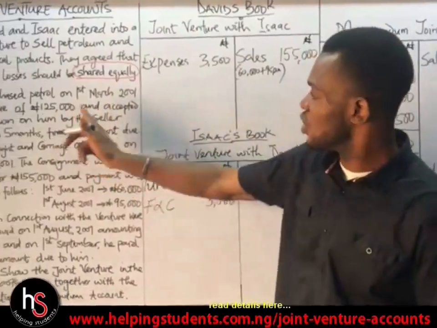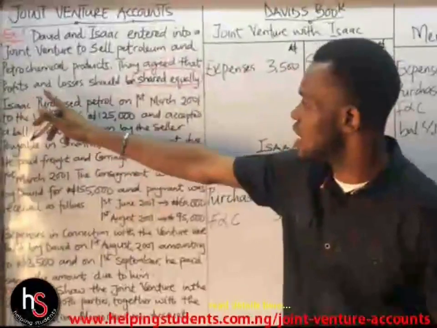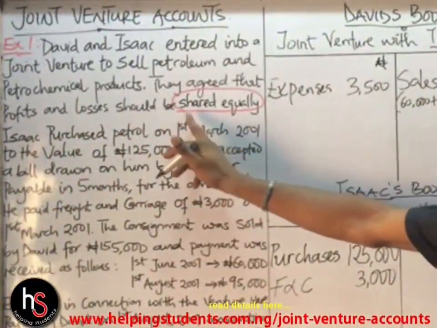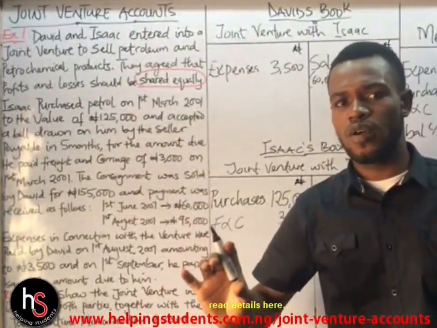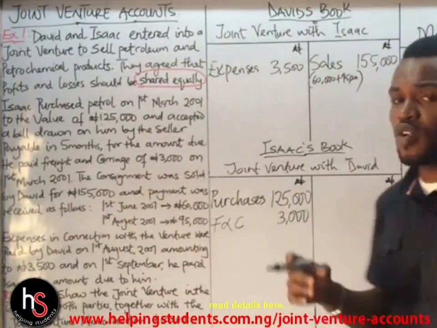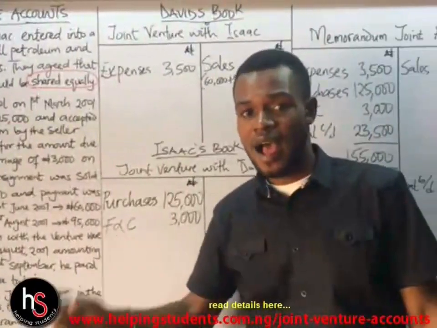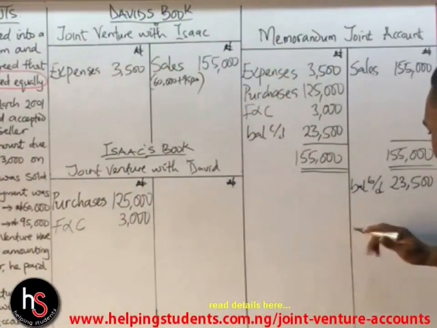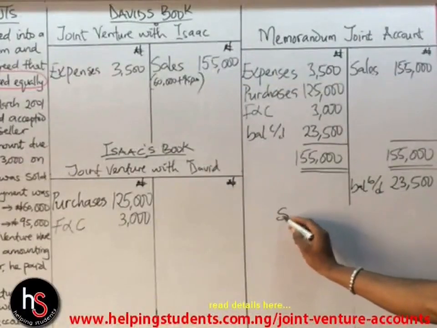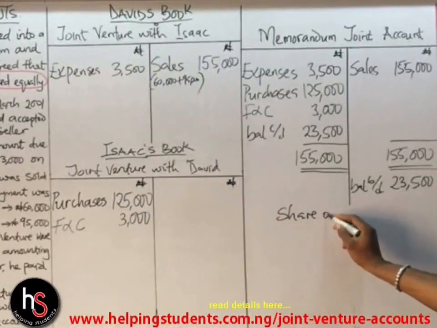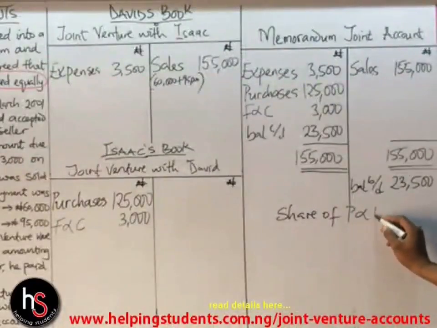So we'll have to share it between the both of them, between David and Isaac. Now when we come back to the question, we can see that the question told us that the profits and losses should be shared equally. That was what they agreed on, to be shared equally, okay? So each of them is going to have half of it, all right? So the next thing we do here is now to determine the share of profits and loss.